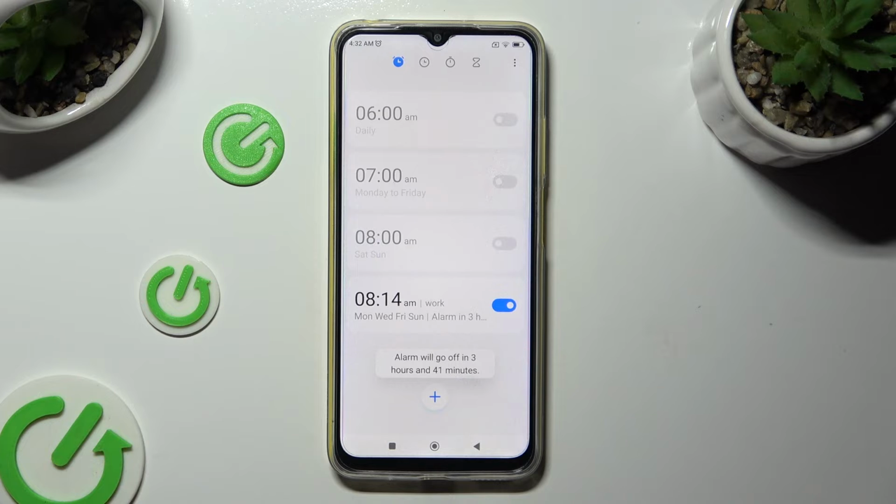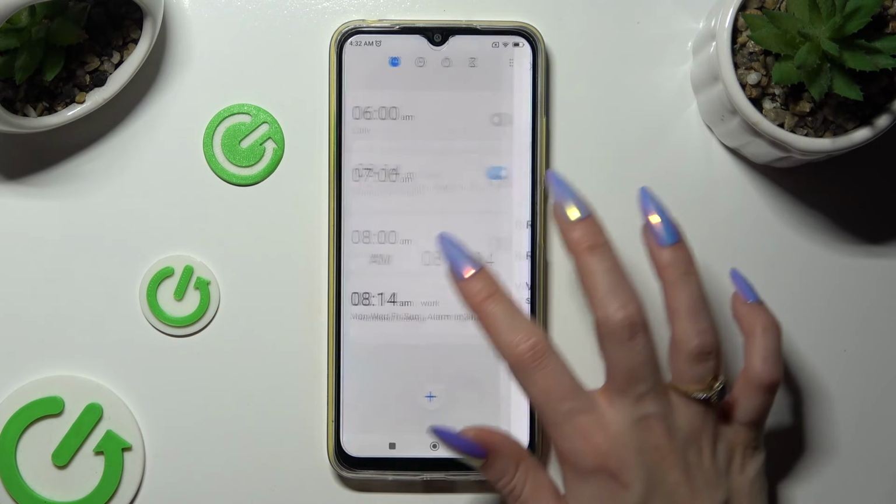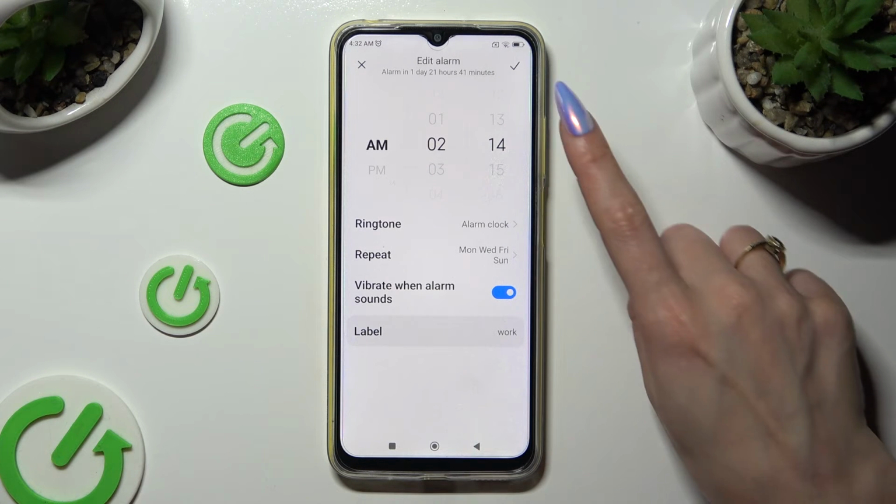As you can see, mine was successfully created. If you wish to make some changes, tap on it, click on Additional Settings and change wherever you want to. Then click on the check mark again.